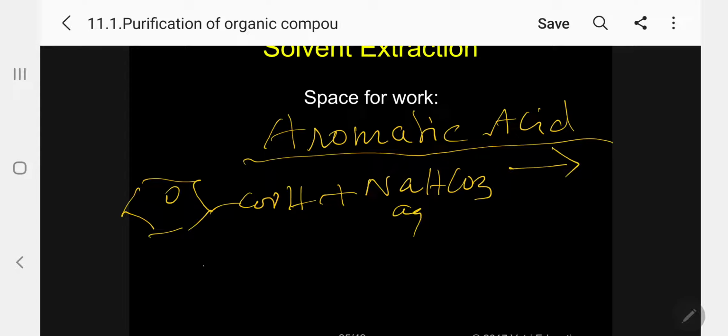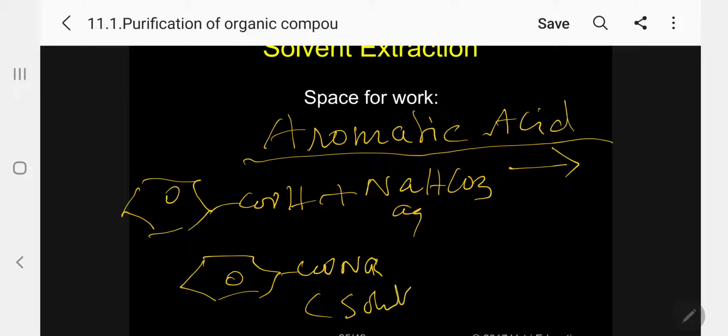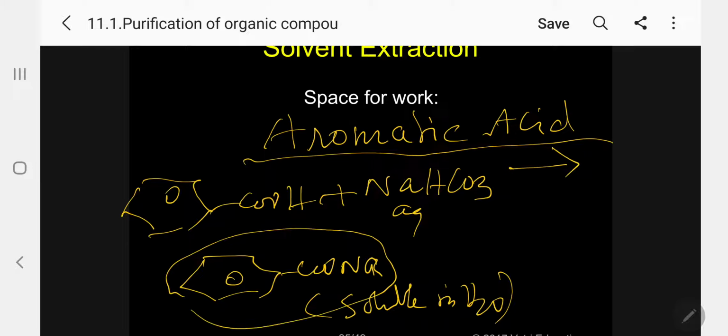I get the sodium salt, sodium benzoate, which is water soluble, so it will come to the aqueous layer. Kindly follow. Benzoic acid is converted into sodium benzoate and transfers from the ether layer to the aqueous layer, the bottom layer. Ether has low density and is the top layer.